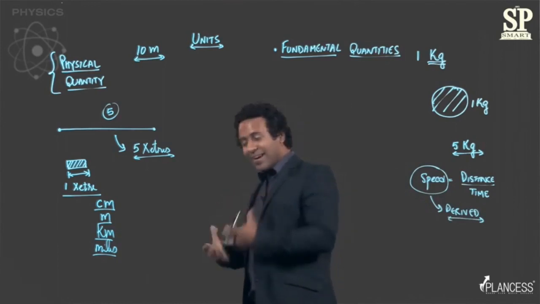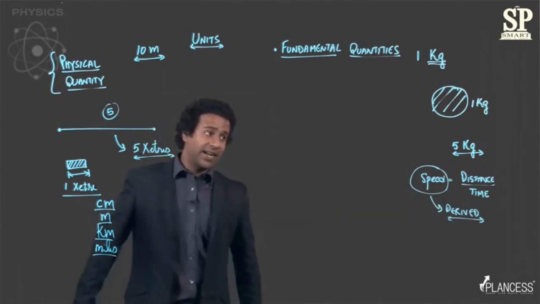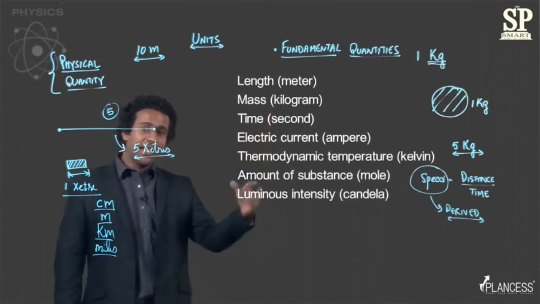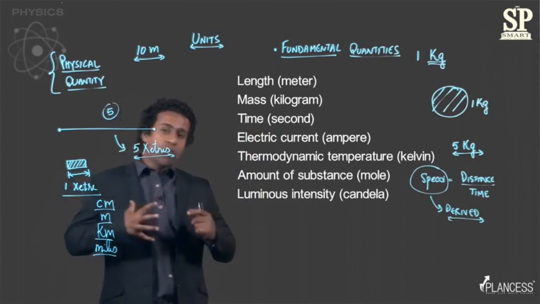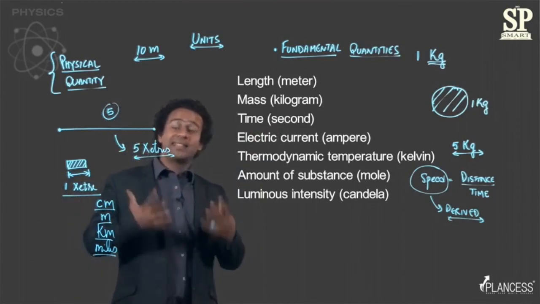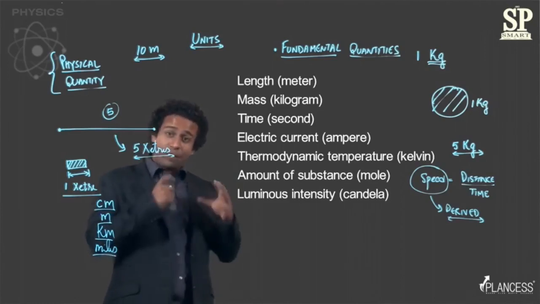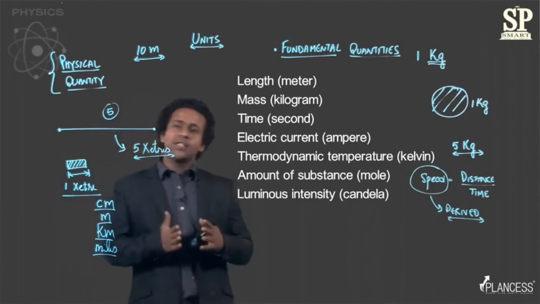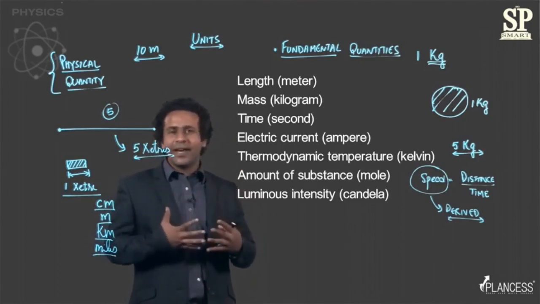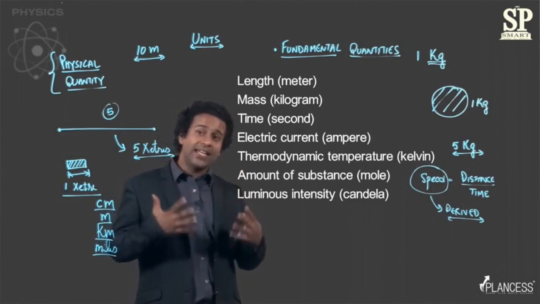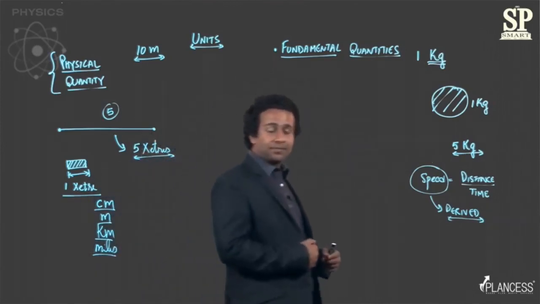So it has been identified that there are 7 fundamental quantities, the list of which you can see in front of you, right? So now you might be thinking, how did we decide that these are the quantities which cannot be derived? Well, if you take a closer look, you would also see that these are the quantities which cannot really be defined with the help of any other thing. For example, let's talk about length.